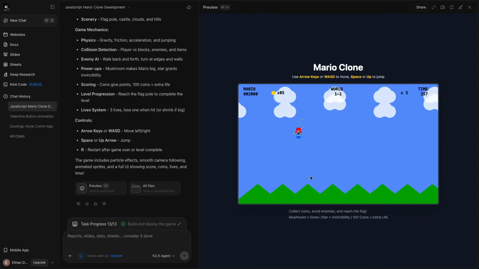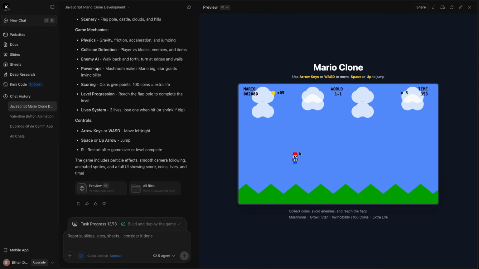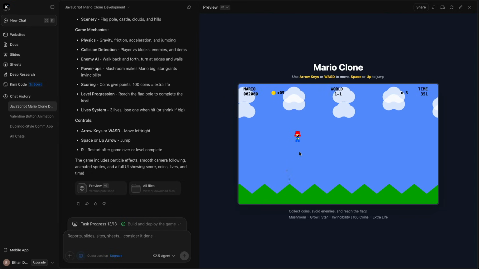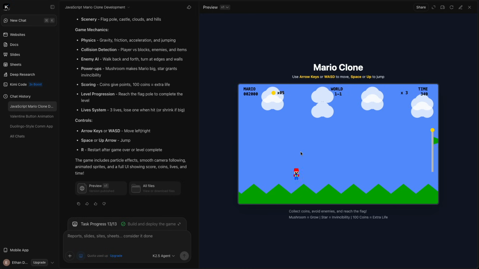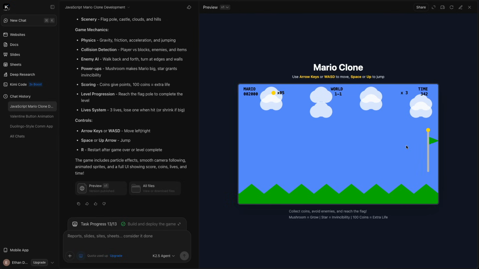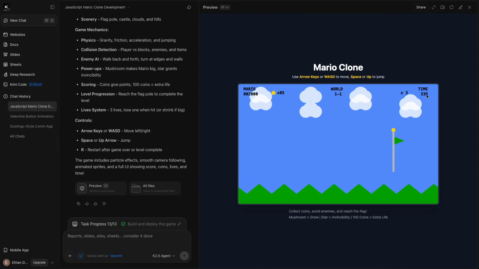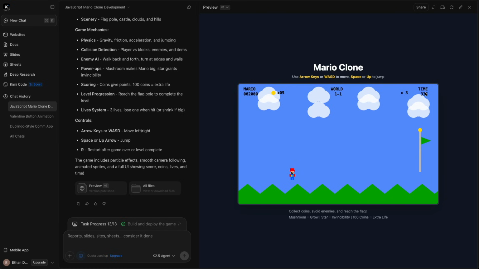Now, when we looked at the game earlier, in the middle of the process, it was using these very cool sprites to show us what was happening. But here, it has not given us any. Oh, there's the flagpole. That was a very short Mario level, so it's obviously not created the actual level. The font is nowhere near as cool, and it does have a time running down, so that is a definite benefit. But again, we have no bad guys coming to kill me.